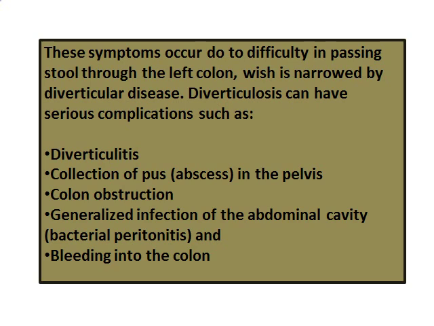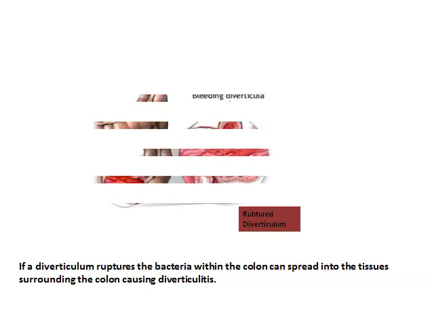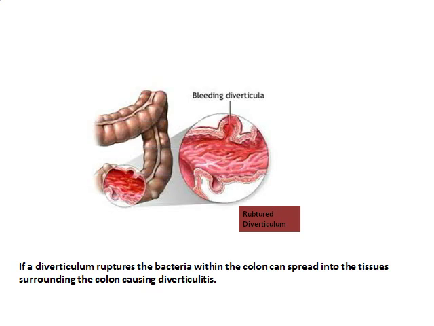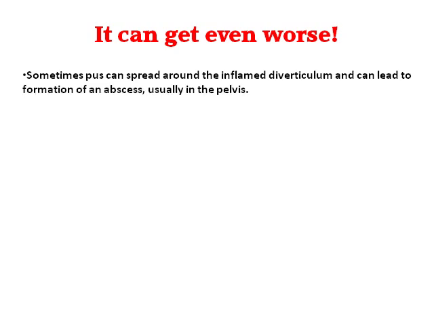Diverticulosis can have serious complications such as diverticulitis, collection of pus, abscess in the pelvis, colon obstruction, generalized infection of the abdominal cavity, bacterial infection of the blood, and bleeding into the colon. If a diverticulum ruptures, the bacteria within the colon can spread into the tissues surrounding the colon, causing diverticulitis. It can get even worse.